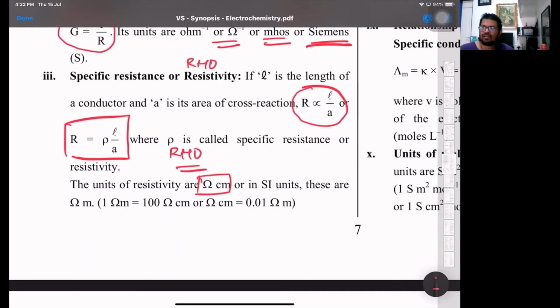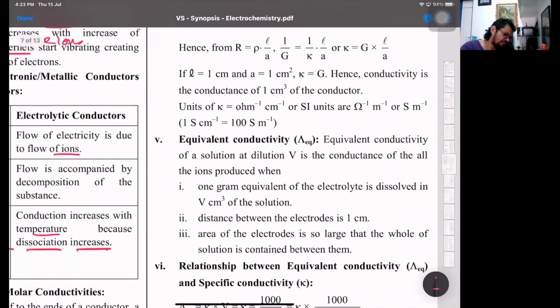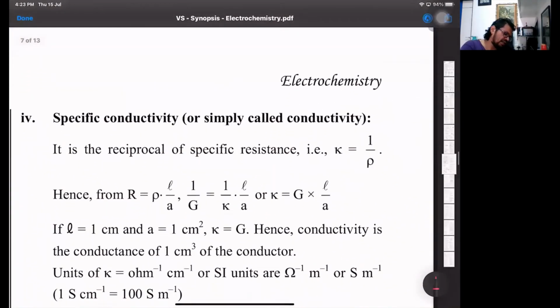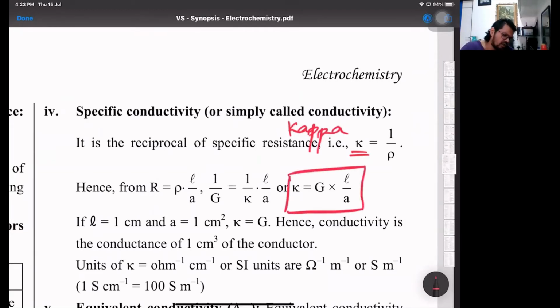All right. Or in the SI, it is ohm meter. Then the next one we have is specific conductivity, or just called conductivity. That's basically what we call kappa. That is 1 by rho. So for the resistance part, if I have to put in the substitute formula, kappa is equal to G into L by A, where G is for conductance. Normally length is 1 centimeter and the area is 1 centimeter square.